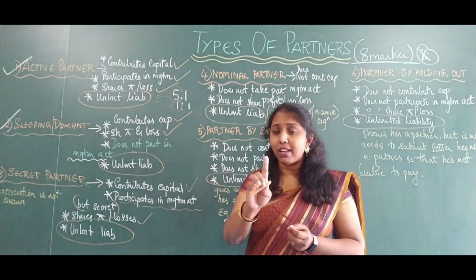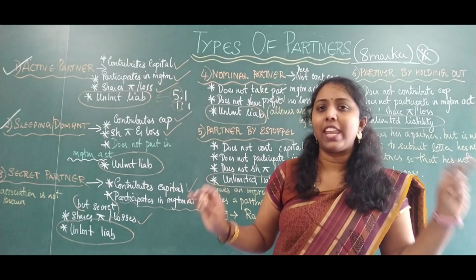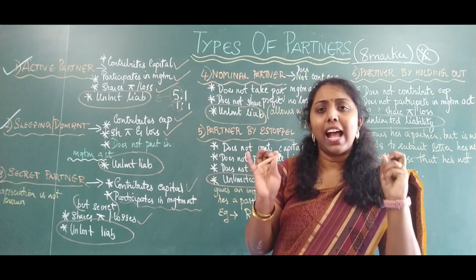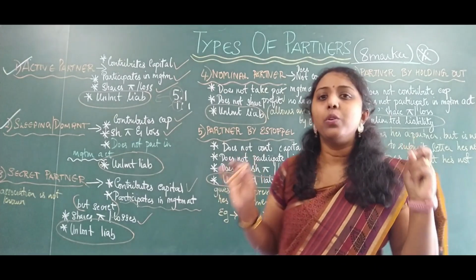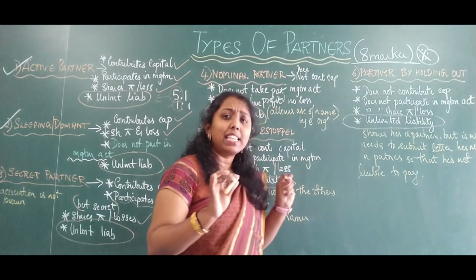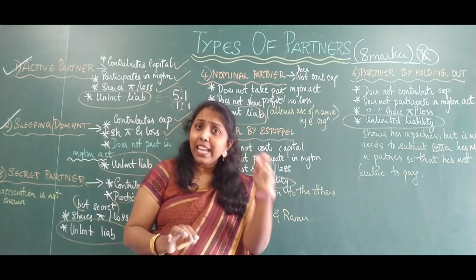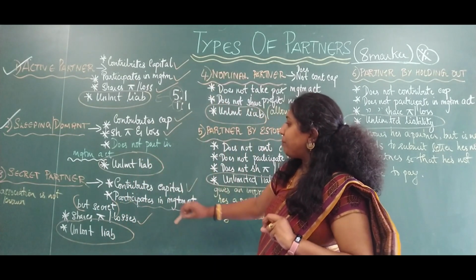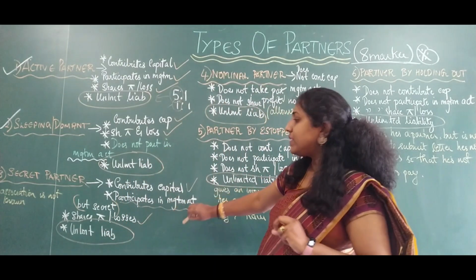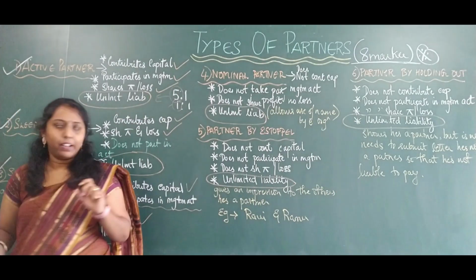Remember, all the partners share unlimited liability. No partner is there without sharing liability. Everybody has to share unlimited liability. Unlimited liability, by now you know the meaning. It means in case of a loss, all the business assets and the personal assets need to be sold out. So we also know the meaning of secret partner, and I am going to take it off.